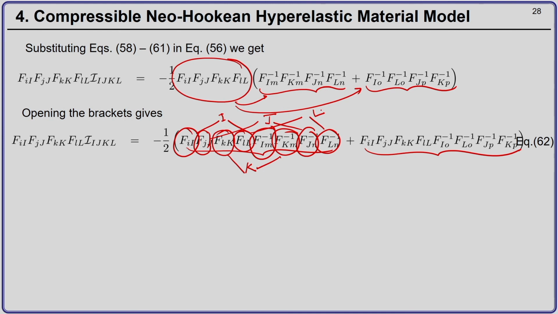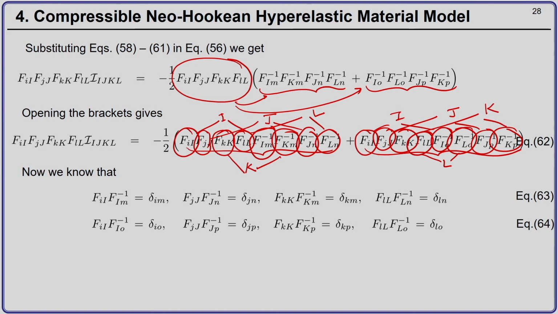Similarly, here you have FII, F inverse IO, again you have I common, you have FJJ, F inverse JP, you have J common, you have FKK, F inverse KP, you have capital K common, and FLL, F inverse LO, you have L common. Now, FII, F inverse IM in direct notation is nothing but F F inverse, which is nothing but identity.